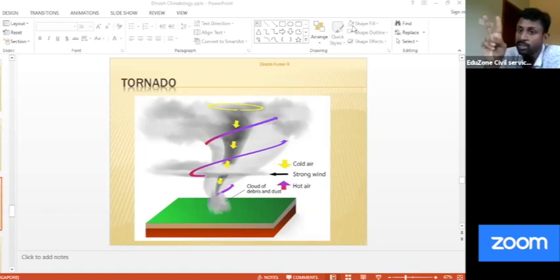So, squall line you can mention in two ways. First, it is those areas in North America or US where you have very sudden or heavy rainfall as a result of cold front formation. Clear? Second, you can mention squall line is those areas where you experience tornadoes. That is also known as squall line. So remember that. Okay.